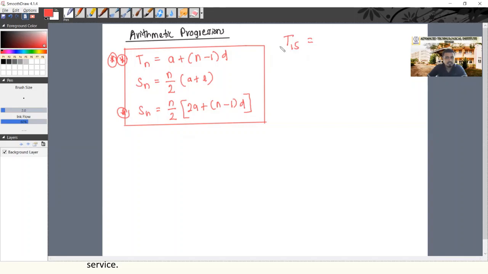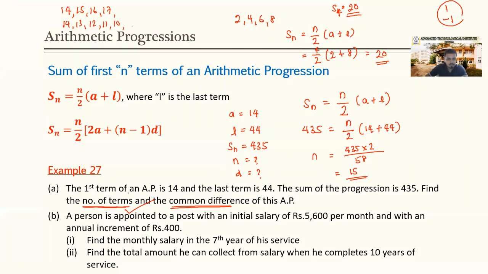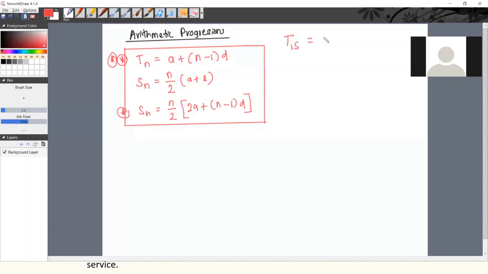What is the value? Here we have only 15 terms. The value of the last term is 44. It means T15 should be equal to 44. How can we find T15?